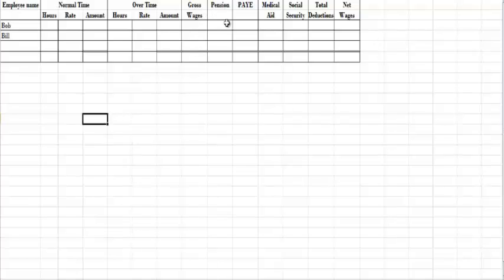And then we need to add up all our deductions. All our deductions will consist of our pension, our pay as you earn, medical aid, and Social Security. If we add these up, it will give us our total deductions. And to calculate our net wages, we will take our gross wages less our total deductions. Now, let's tackle this exercise.